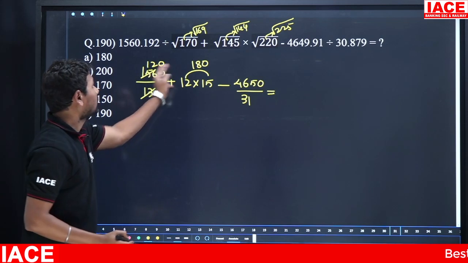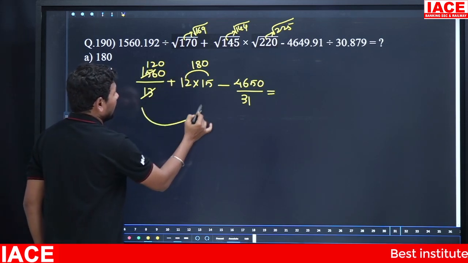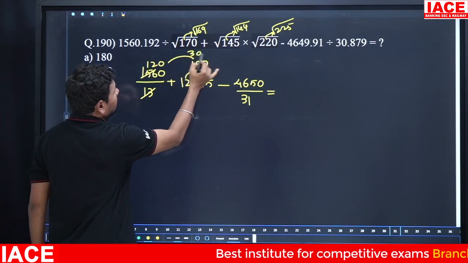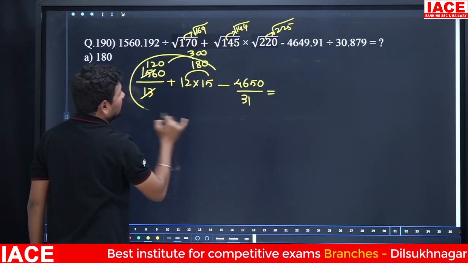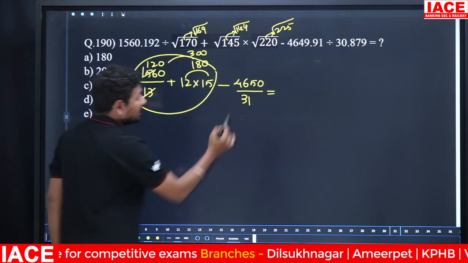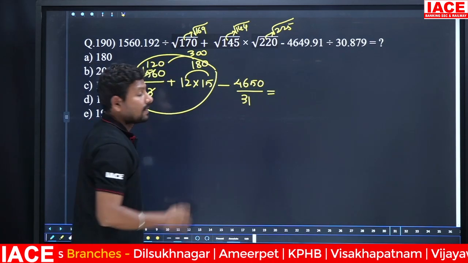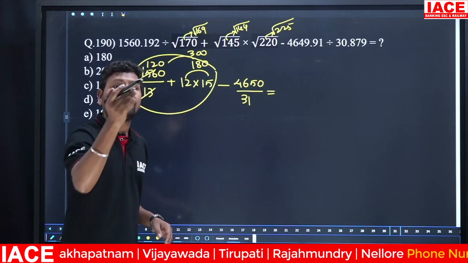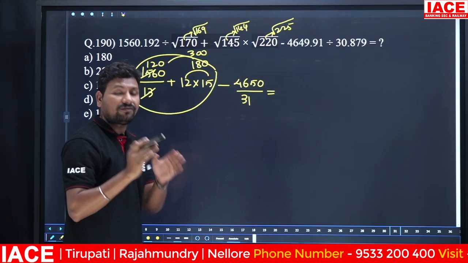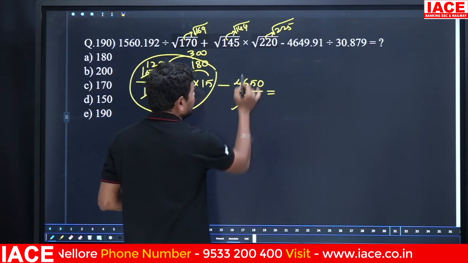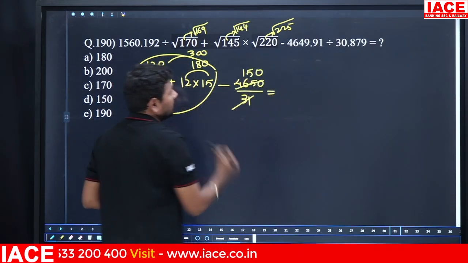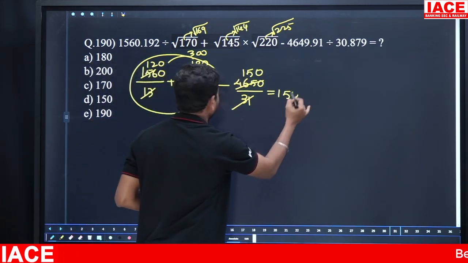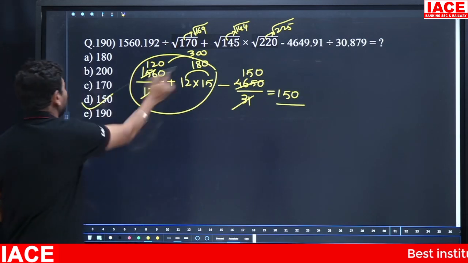Look at 120 plus 180, this total value is how much? 300. This total calculation answer is 300 now. Then 31 to 465, how many times? 15 times. 15 30s are 450 and 15 ones are 15. 450 plus 15 is 465. Then 300 minus 150, answer is 150. Answer is 150, option D.